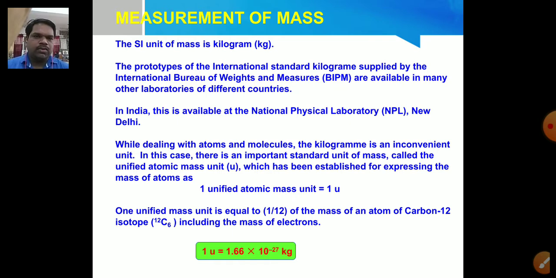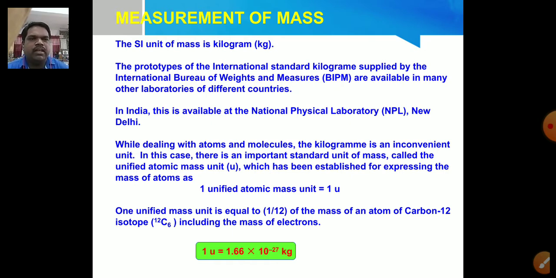To overcome this, there is an important standard unit of mass called the unified atomic mass unit. Sometimes it is also called 1 amu, that is atomic mass unit.